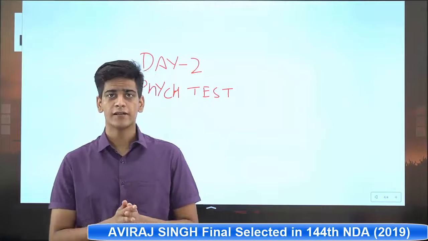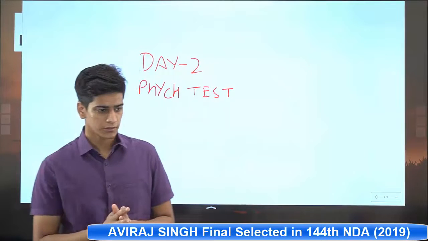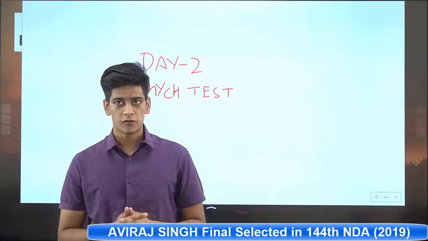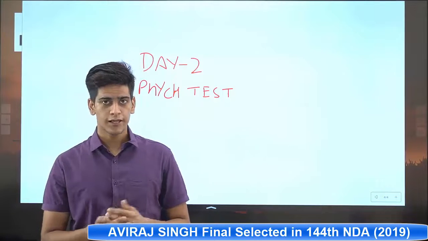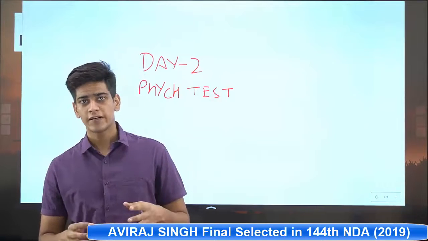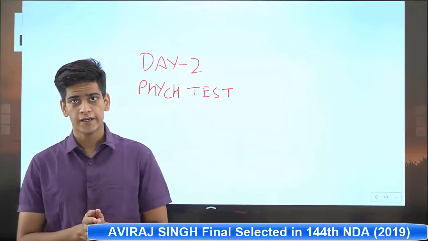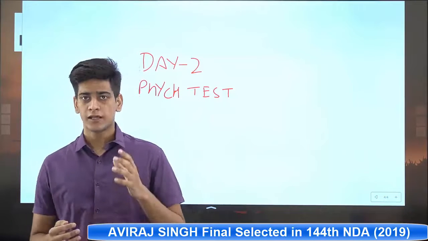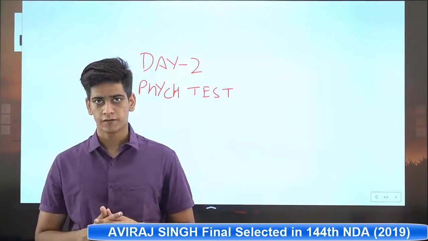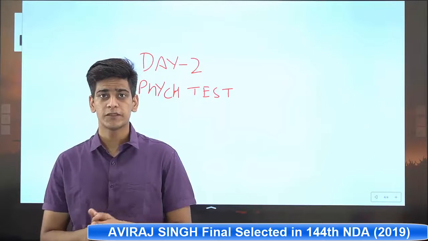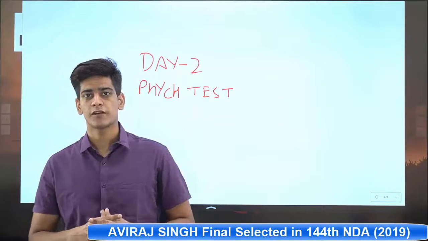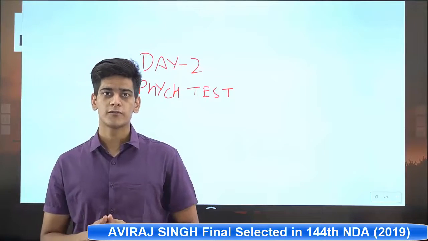Now the reason behind saying this is that the psychological test tests your subconscious mind. Now we all know that we can fool anyone if we use our conscious mind, but when we use our subconscious mind, fooling other people is very difficult. And the psychological tests are made in such a way that your subconscious mind is tested. Now I would like to tell you one thing, that the whole SSB is based on your OLQs. Your OLQs are known as officer like qualities. I will tell you about OLQs in a later bit.